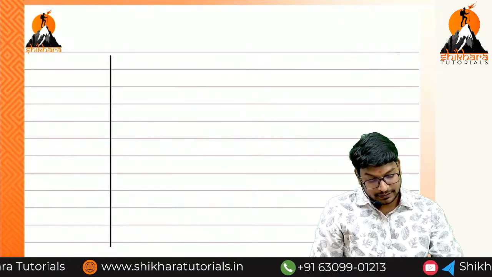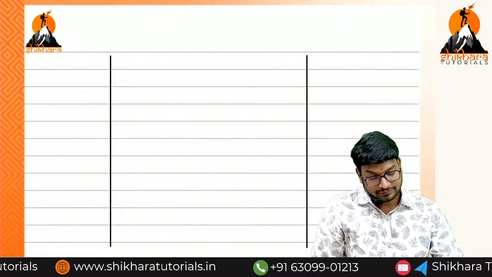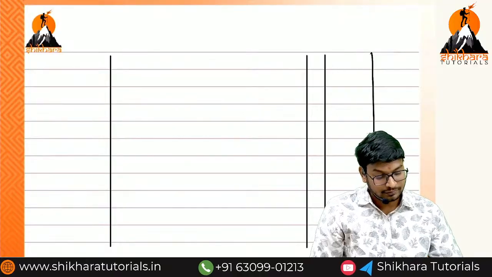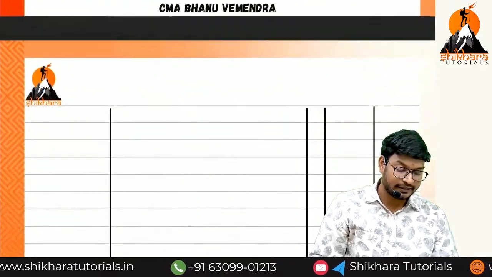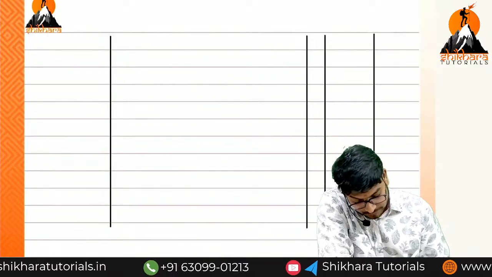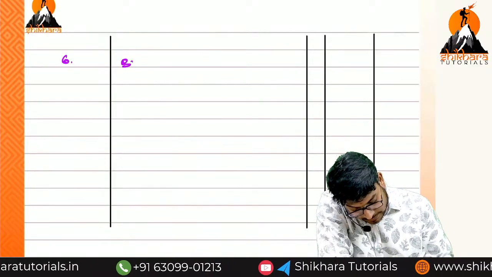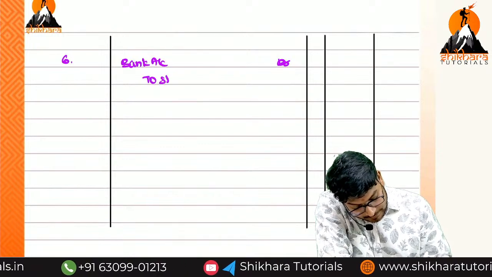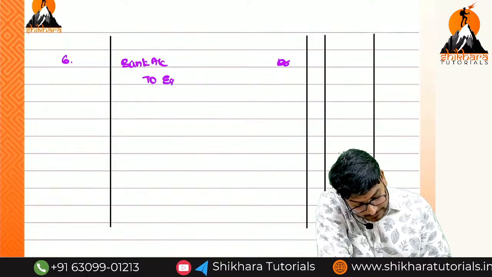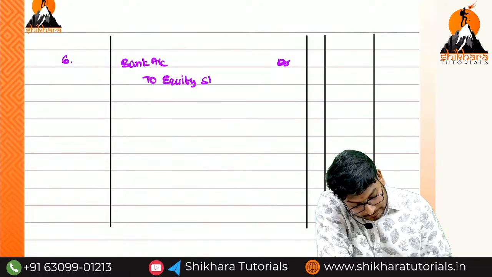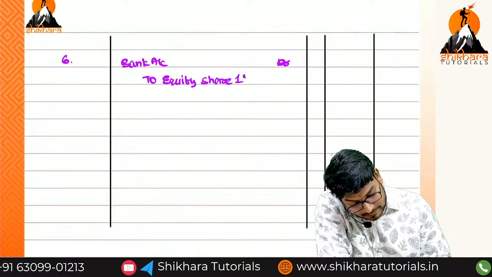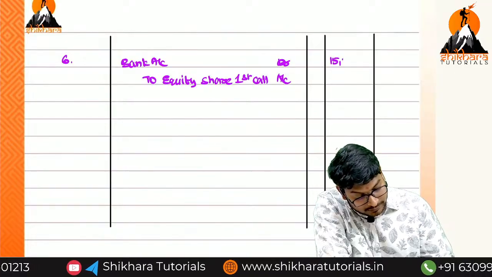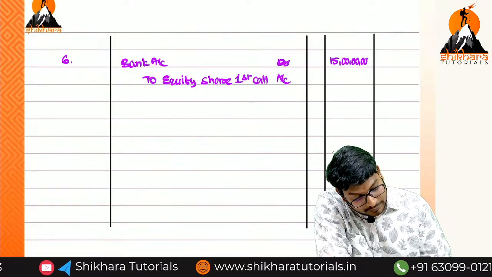Bank account debited to equity share first call account. The same amount or different amount, ma? The same amount. Of how much? 15 crores. Bank account debit to equity share first call account. How much, ma? 15 crores.